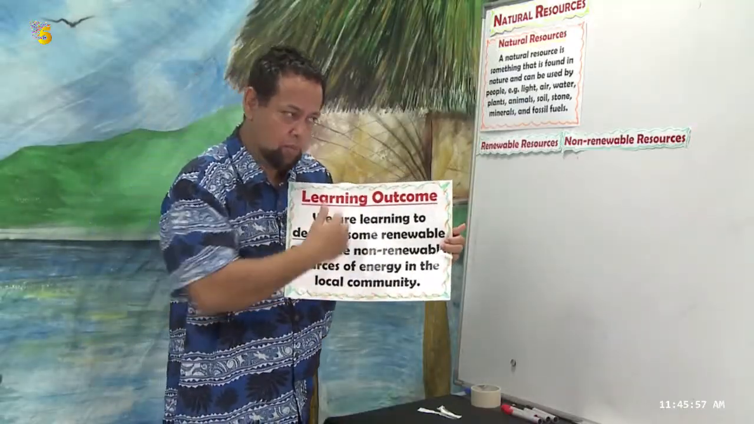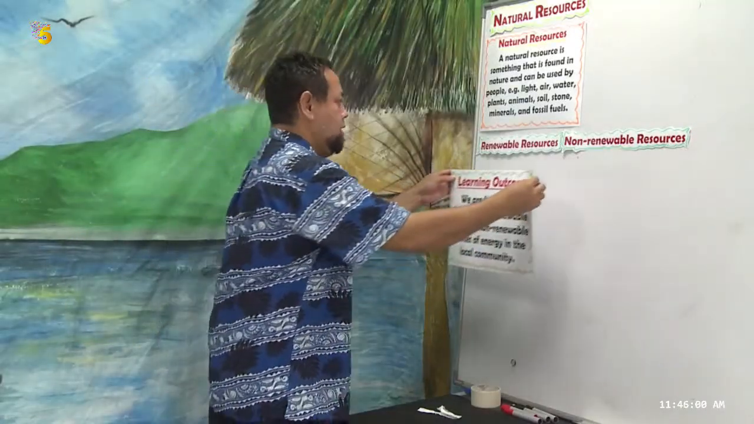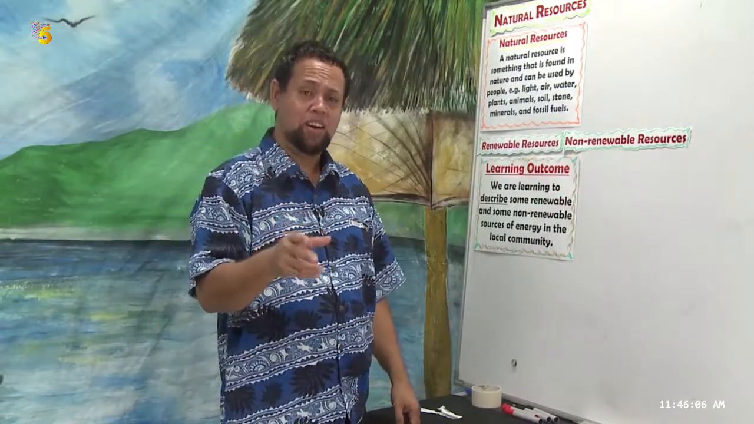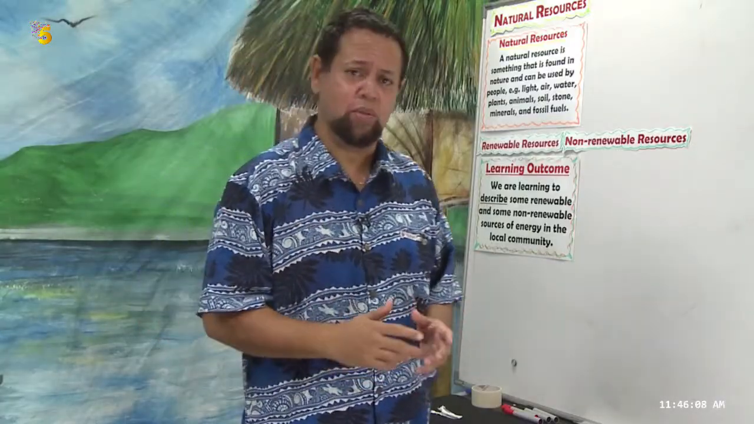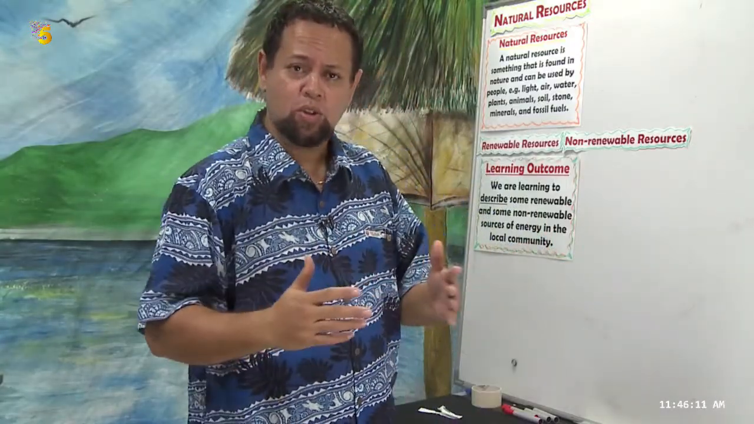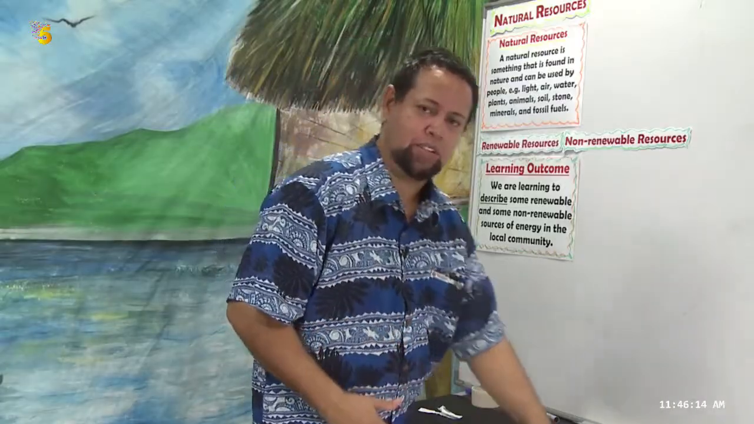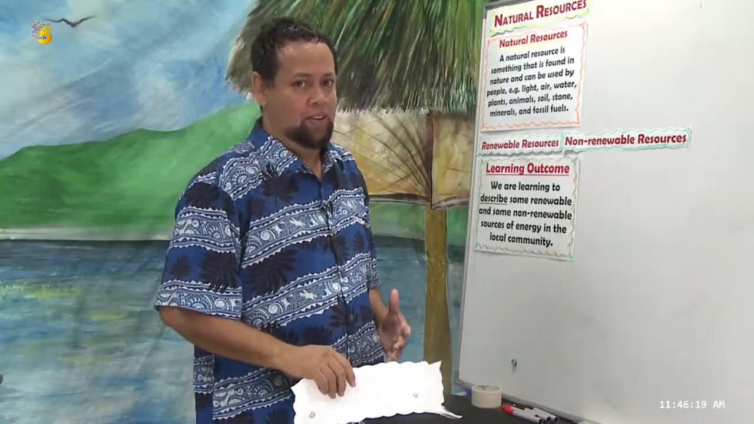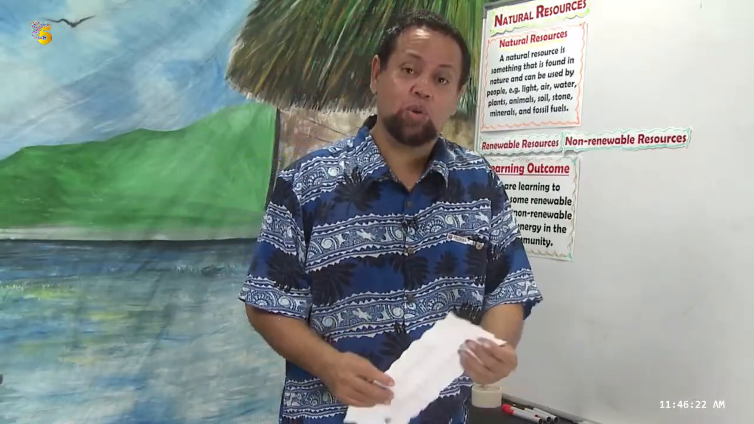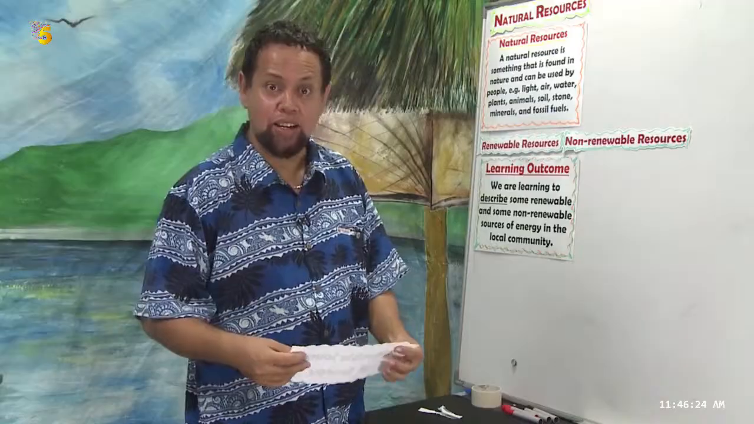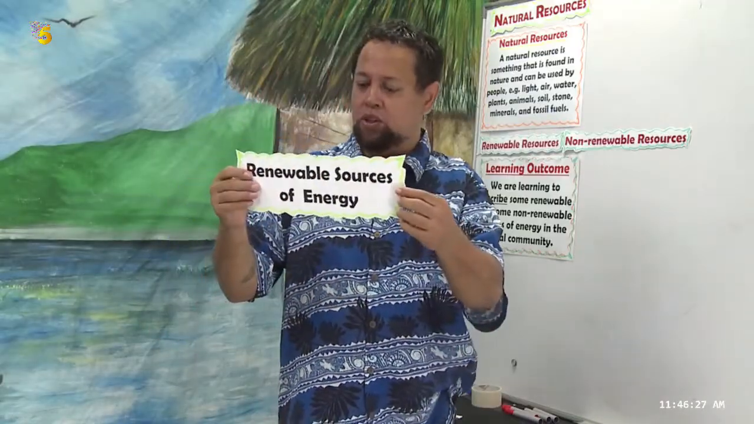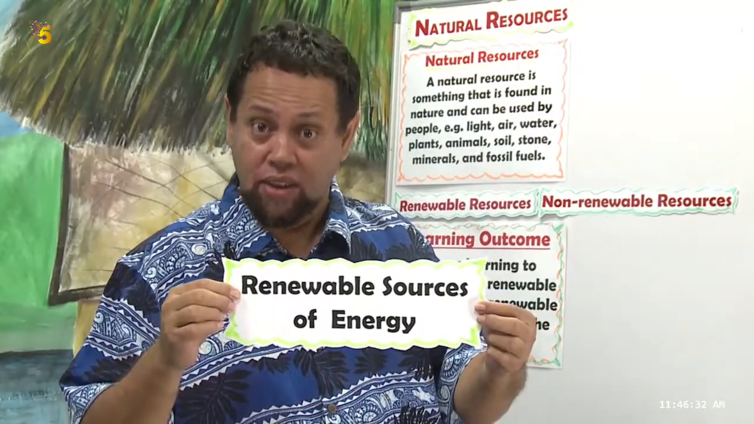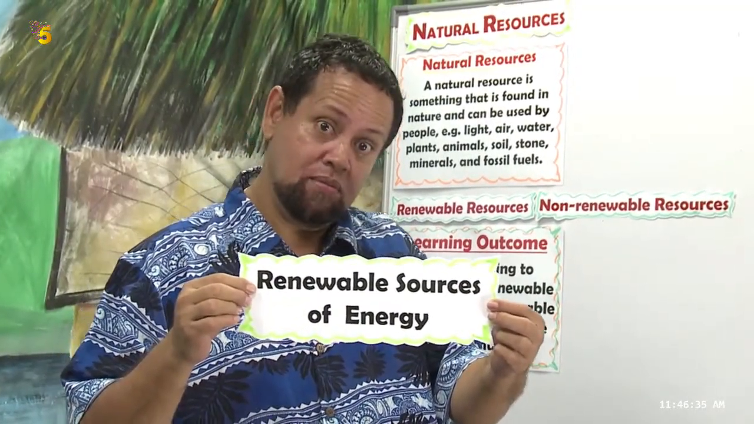So, shall we put this up? Okay, let's put this up here. Don't forget, we already know that the natural resources we have here are classified into two groups. So let's have a look at this. Since our learning outcome requires us to describe the sources of energy, renewable sources of energy, let's have a look at this one. We'll put this on, and it says renewable sources of energy. Shall we put this up?